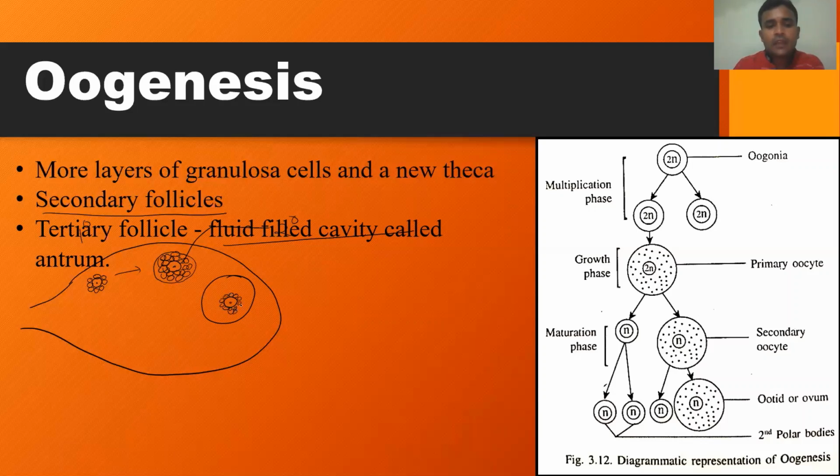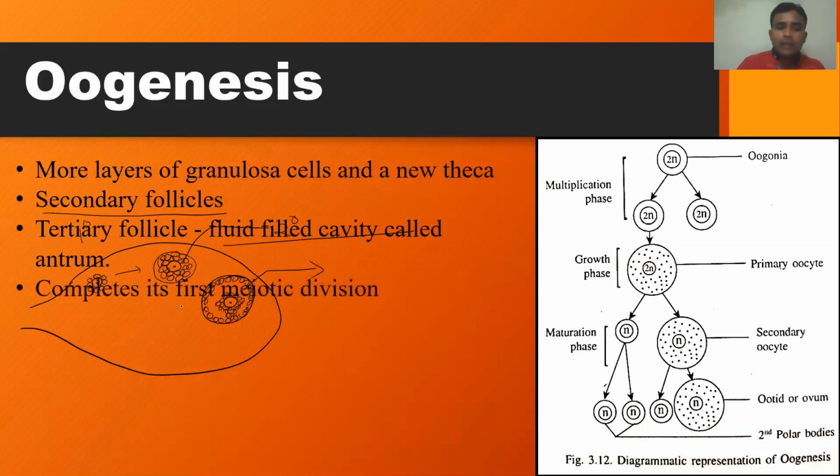So like this, the granulosa cells. Here is the formation of the cavity. You can see the cavity now. That cavity is filled with fluid, and this cavity is called the antrum.